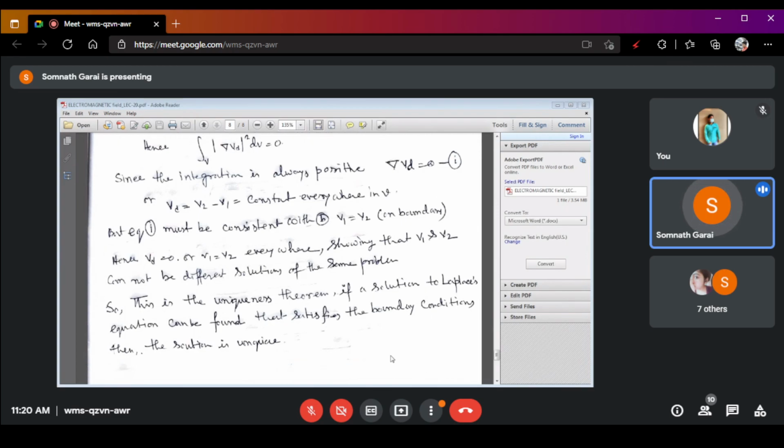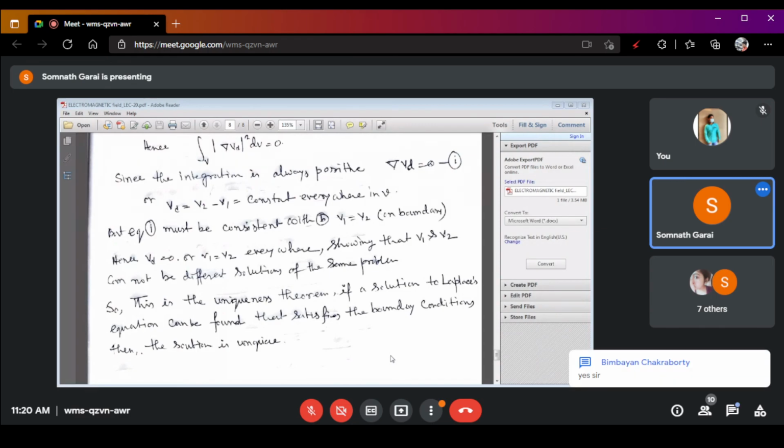Okay, that is the proof of the uniqueness theorem. Okay, clear? Clear to all?